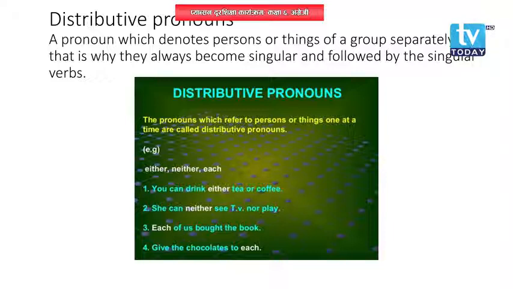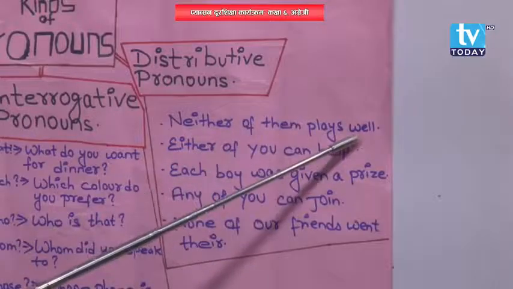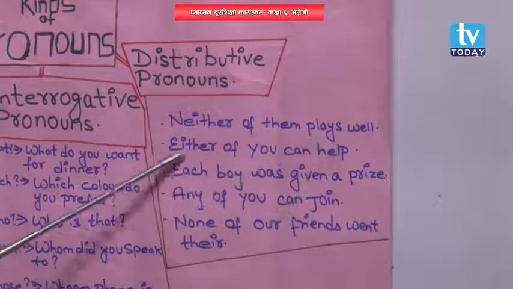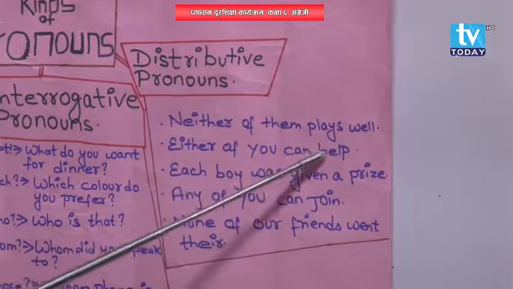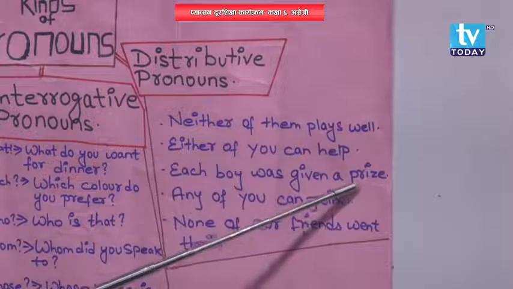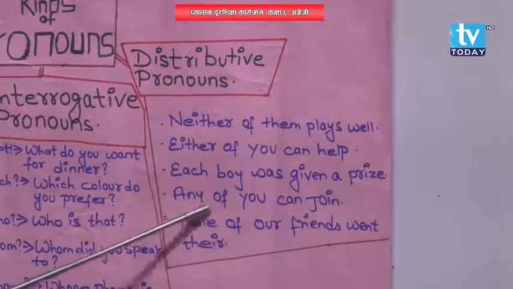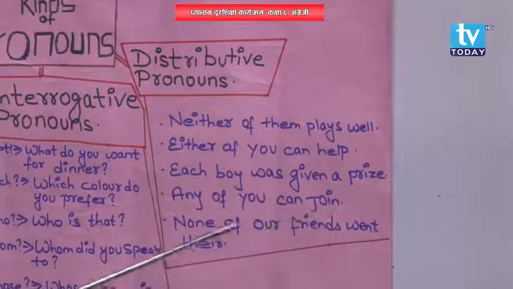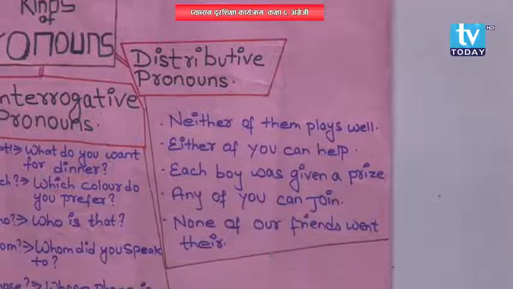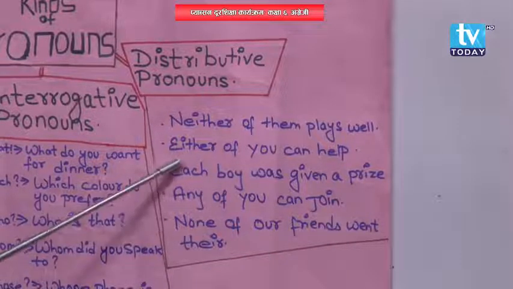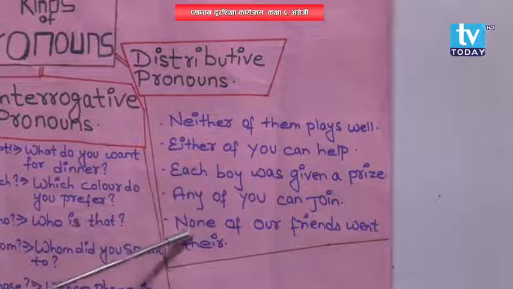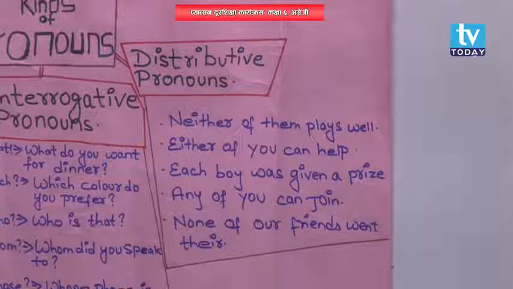You can look here. Neither of them plays well. Either of you can help. Each boy was given a prize. Any of you can join. None of our friends went there. Neither, either, each, any, none. These are the distributive pronouns.